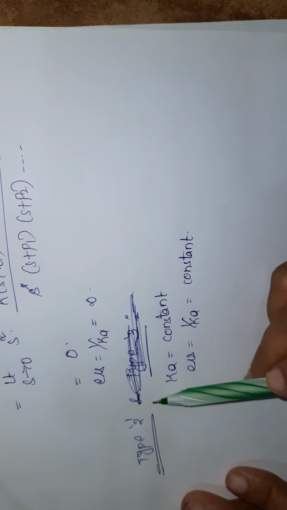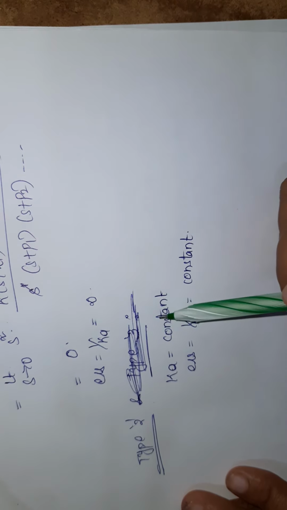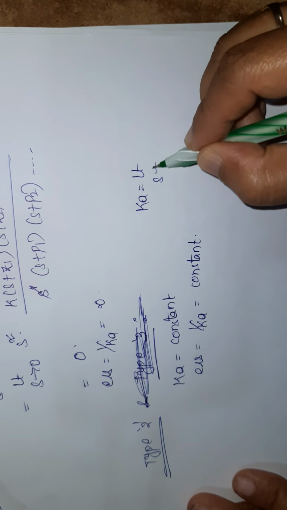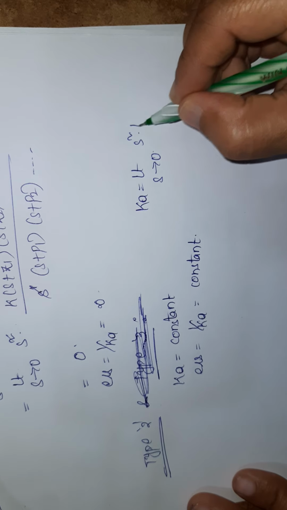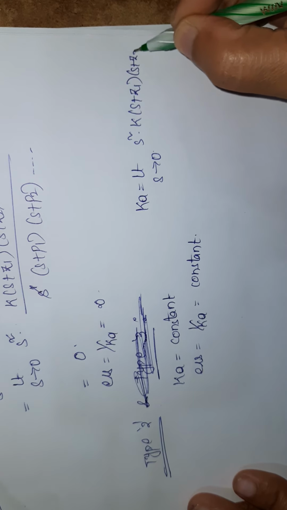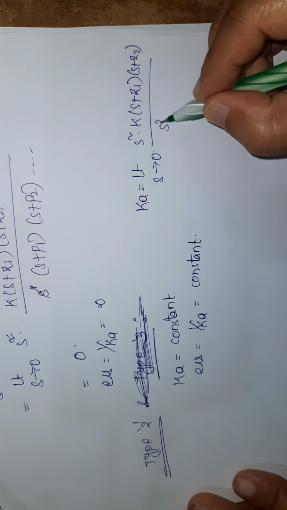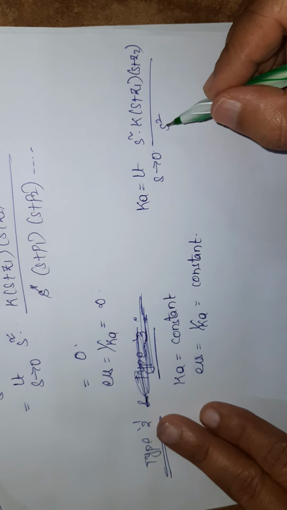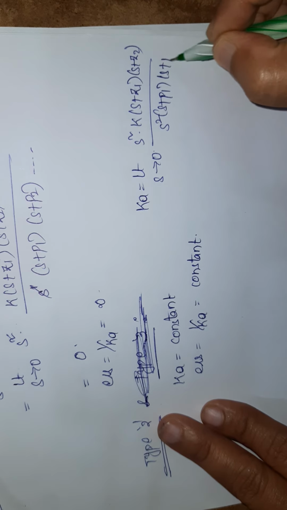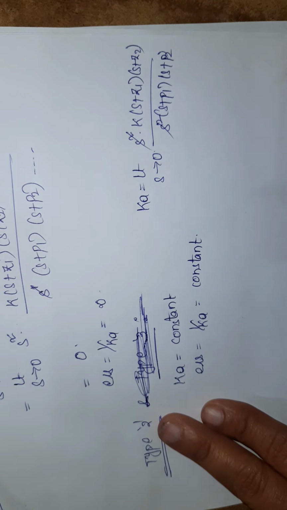For type 2, I will get Ka constant because Ka is equal to limit s tends to 0 s square into k into (s plus z1) and (s plus z2) and so on, divided by s square, I have to write because it is a type 2 system, into (s plus p1)(s plus p2). So this one will get cancelled.